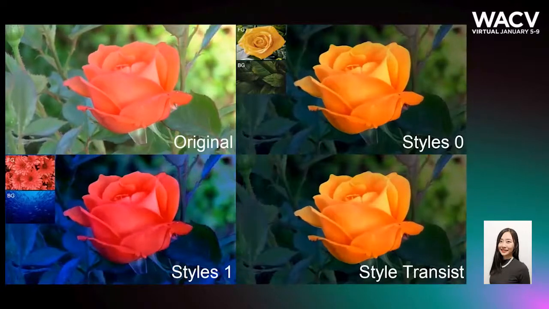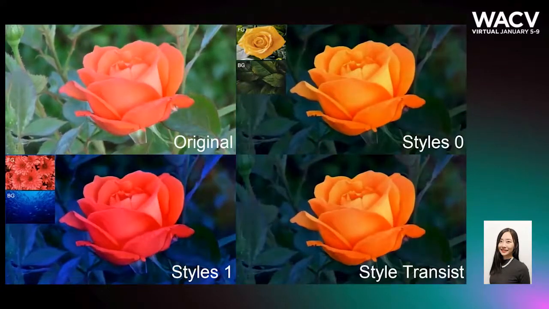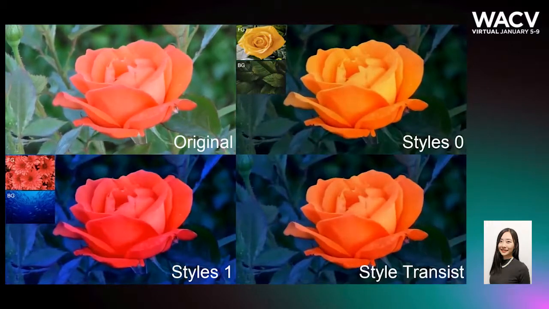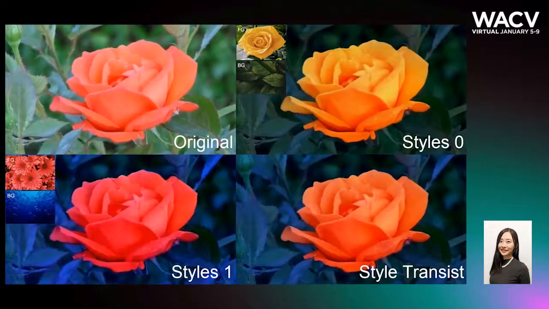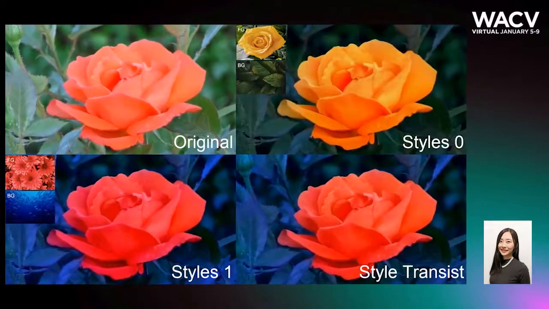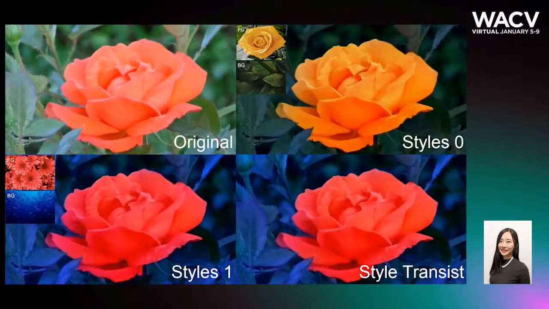Here's an example where we transfer different styles onto foreground and background of a rose video. Our method can easily transition between different styles in time by interpolating between predicted grids using an appropriate time-dependent weighting function.